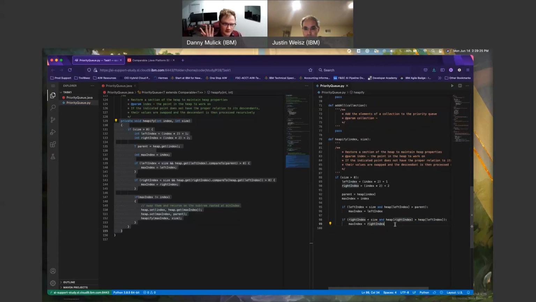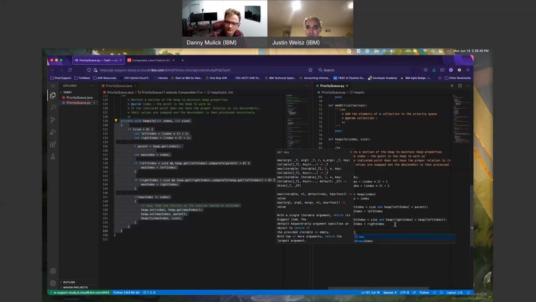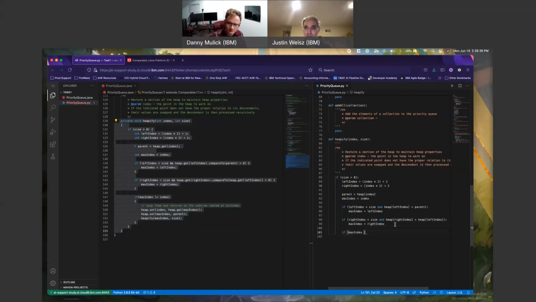Save. Not sure how saving works in this, but I'm going to save manually as I feel that's important to do. Finally, I get to my last conditional here. So if max index is not index, I believe that's the correct version there. If I also write not equal, I'm sure it's not redlining me. I like that better. Maintains code styling between the two. Also a little bit more readable if you're coming from Java over to Python.